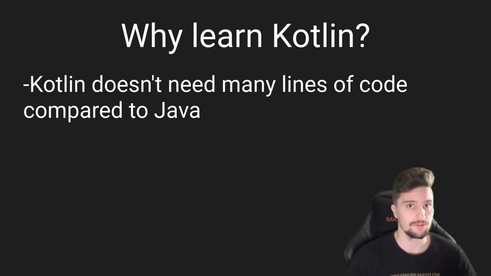A second big advantage of using Kotlin is that it really does not need a lot of lines of code. Again, the comparison to Java, because that is, in my opinion, the main competitor of Kotlin, the main language we can compare it to. Often, if we would write a program in Java and let's say that would take 4,000 lines of code, then it wouldn't be unusual if we would write the exact same program in Kotlin that it needs like 2,500 lines of code or even 2,000. So 40 to 50% fewer lines of code just by using Kotlin is not unusual. And there are actually many more advantages of Kotlin that are more of technical nature, which we will discover in this course.